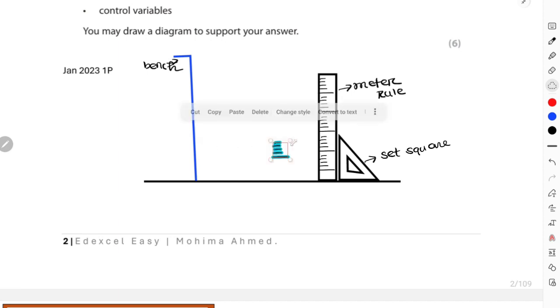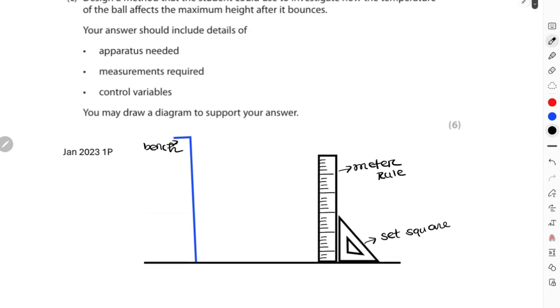They have also provided you the overall working pattern, that there are 3 sections that should be included in your answer. Those sections are the apparatus that you need to use, and the measurements that you're going to be required to measure using the apparatus you have mentioned. And then you have to state the control variables and exactly how the control variables have to be controlled, or how they would affect your final results. All these things have to be categorized into these 3 sections.